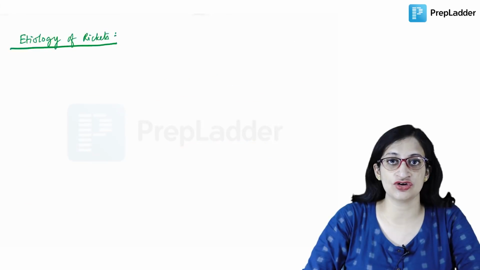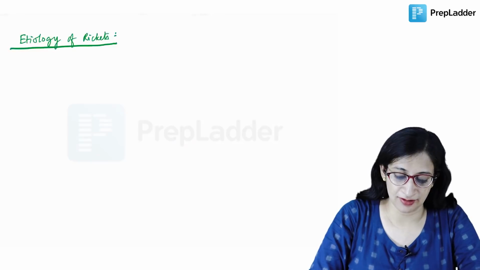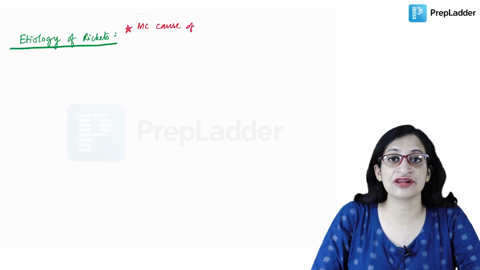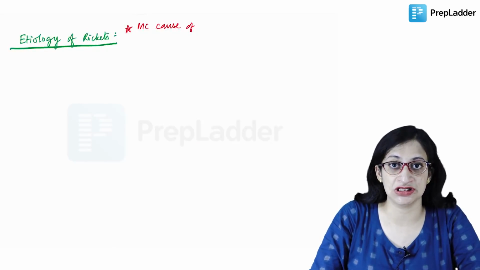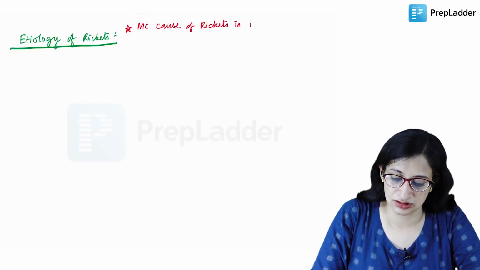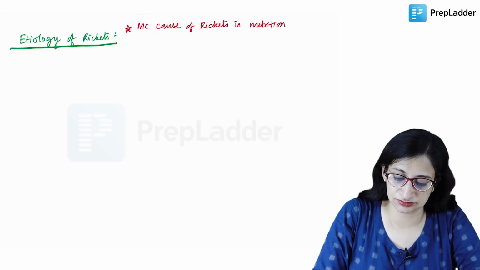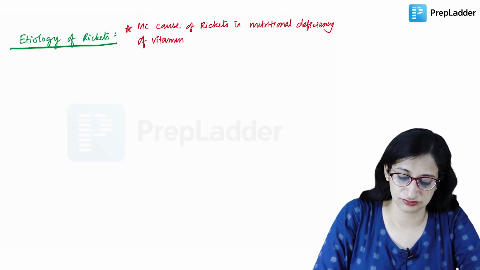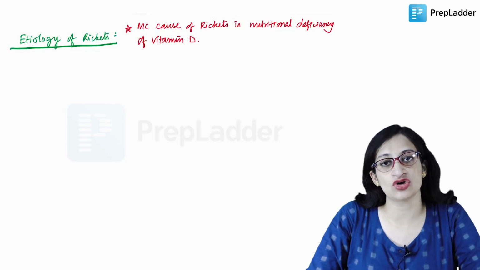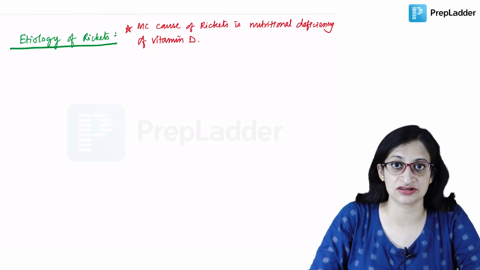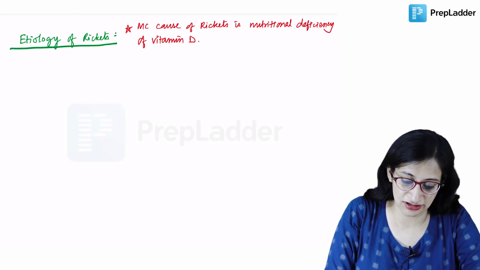Moving ahead to the etiology of rickets in children. Remember, the most common cause of rickets is nutritional deficiency of vitamin D. On an etiological basis, we can divide rickets into nutritional rickets and refractory rickets.